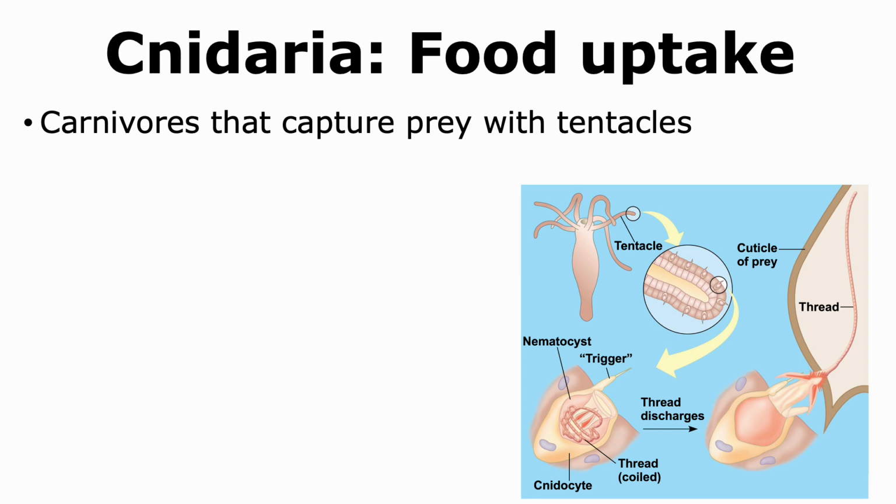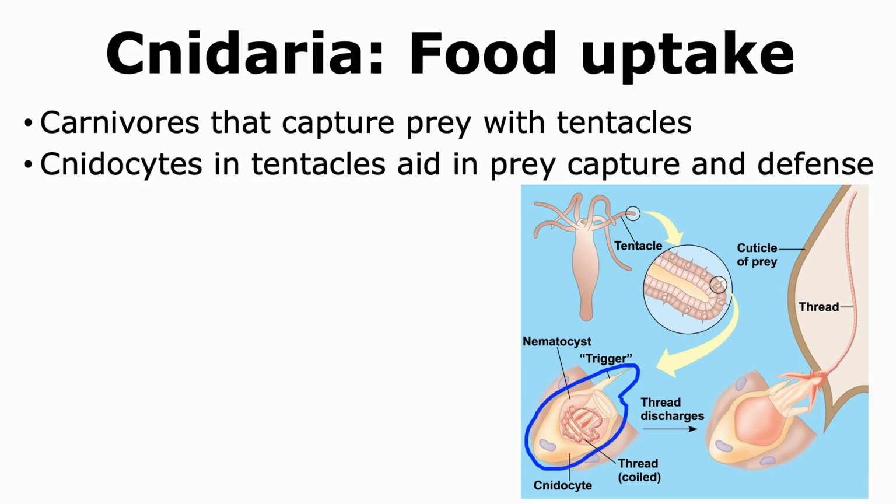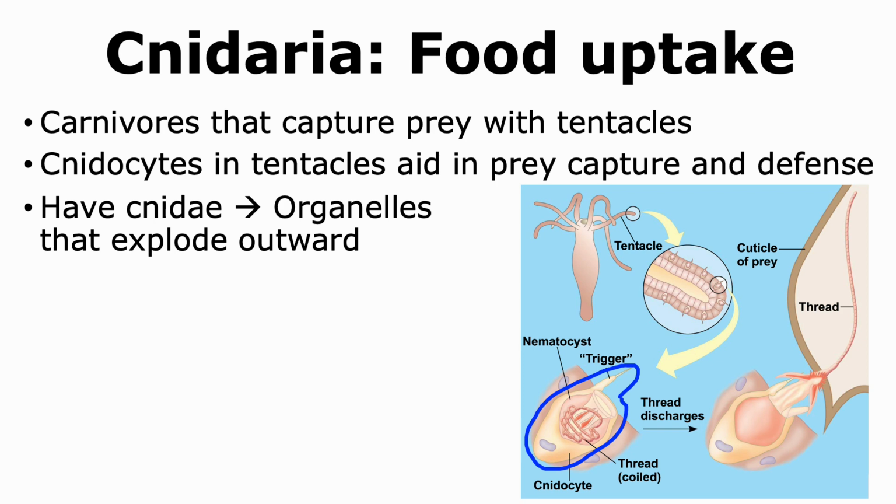Cnidarians are carnivores that are able to capture their prey with their tentacles that are close to the mouth. In the tentacles, there are specialized cells called cnidocytes that aid in the capture of prey and also help in defense. These cnidocytes have organelles called cnidae that are able to explode outwards. In fact, it is the presence of these cnidocytes and cnidae that give the phylum its name of Cnidaria.